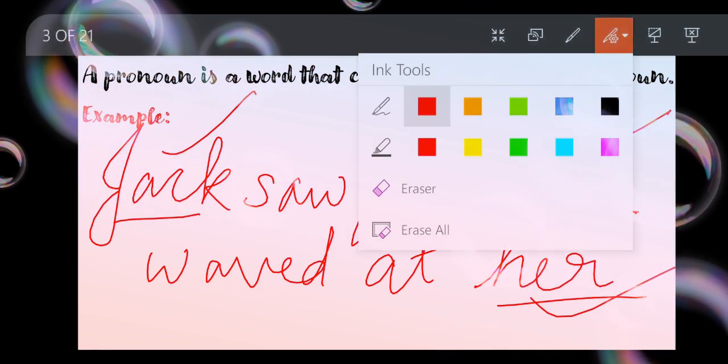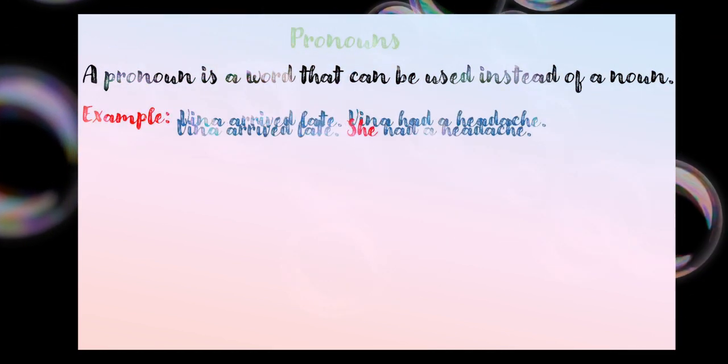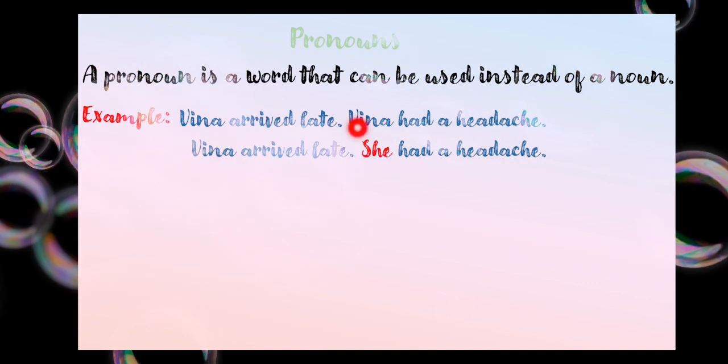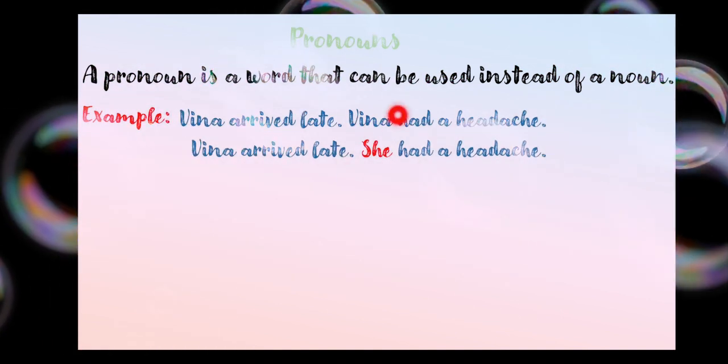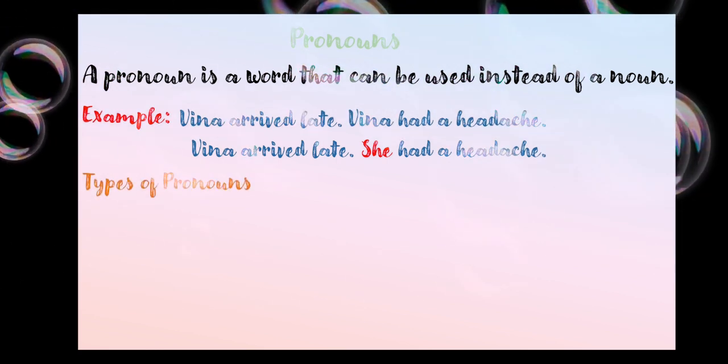Now let's have a look at the example given in your book. In the book it is given, Veena arrived late, Veena had a headache. So instead of Veena, what are we using? She. I have used she here. I hope I am clear. Now we'll go to the types of pronoun.